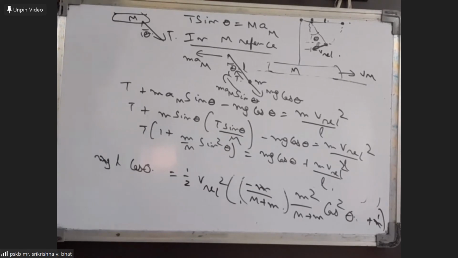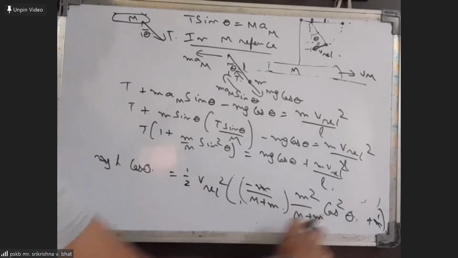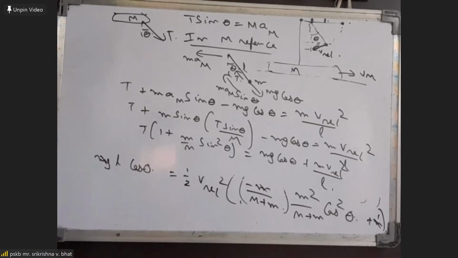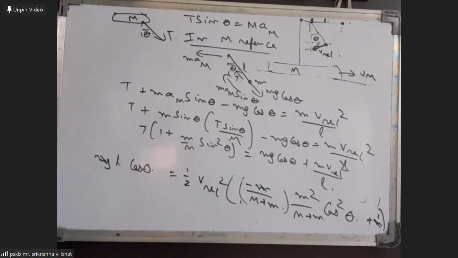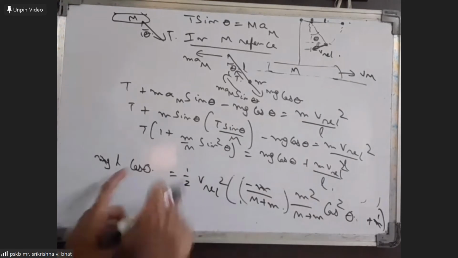Okay, so that's the expression we get here. And in place of v relative square we have this expression, so we can use it here. So what you will have is mg cos theta plus m by L into this expression.